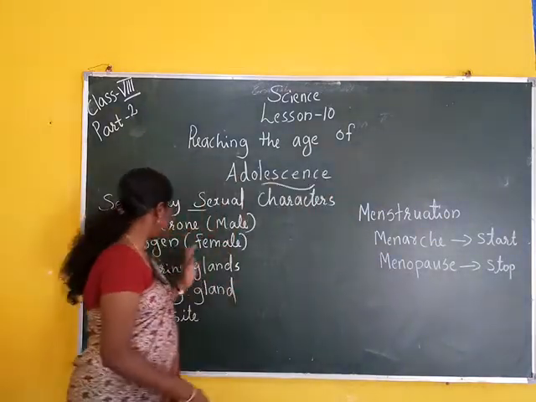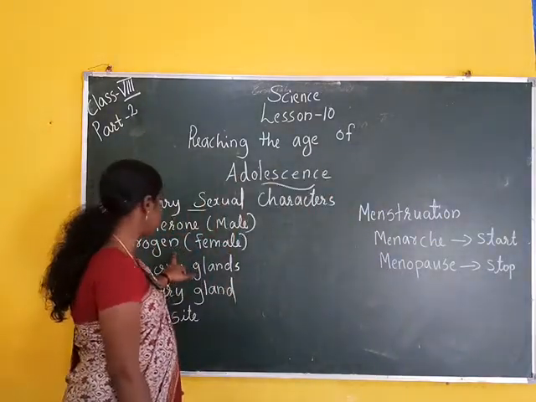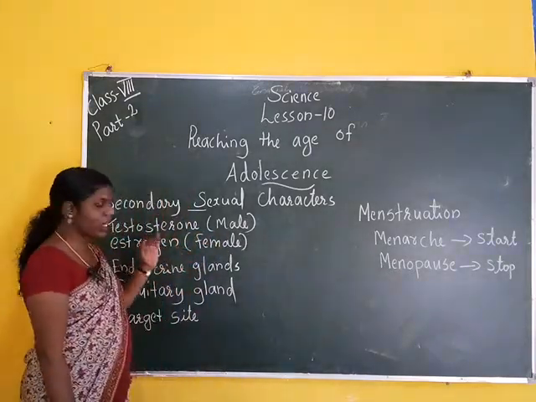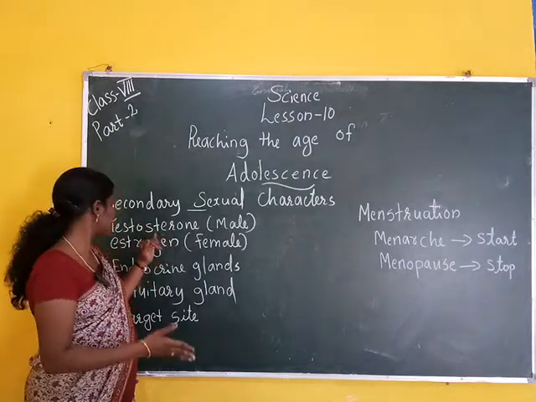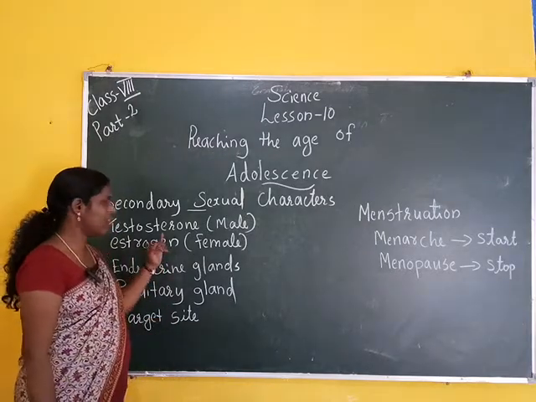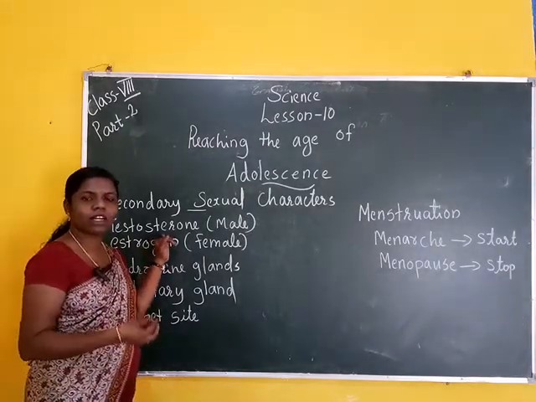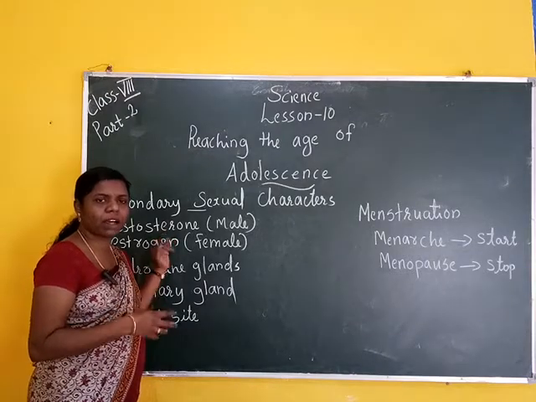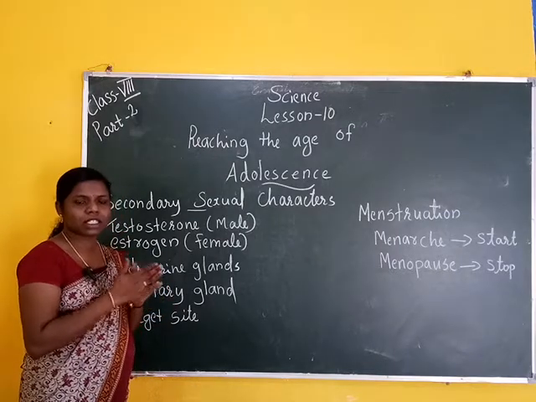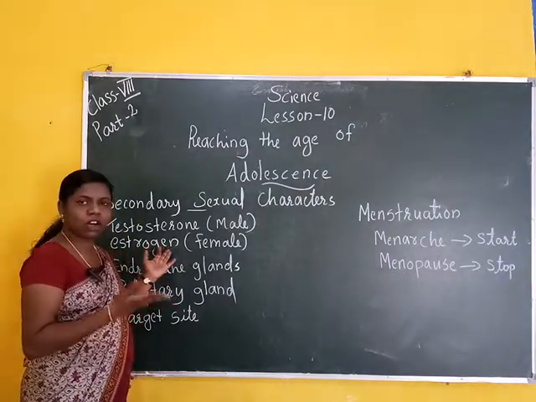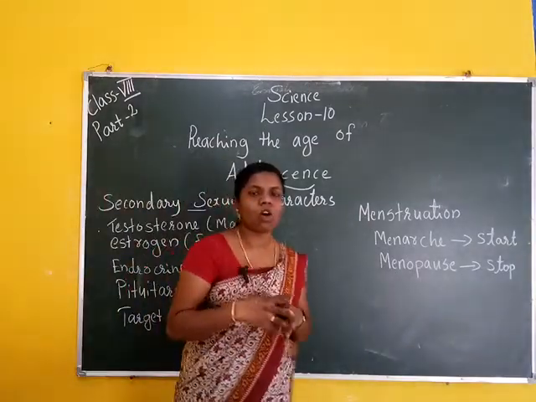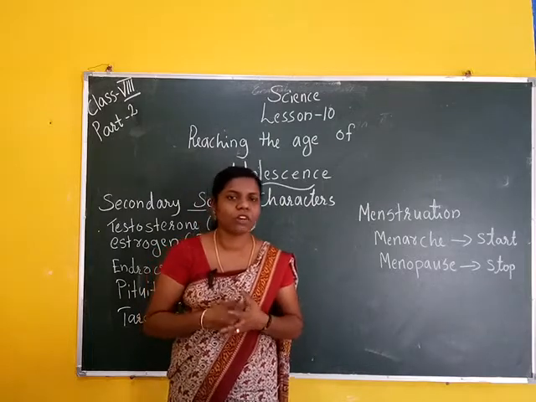Next, the secondary sexual characters. Male hormone is testosterone and female hormone is estrogen. Testosterone helps the testes, the male reproductive organ, to produce sperm. The female hormone estrogen helps to produce ova or eggs. It also causes the development of breast.